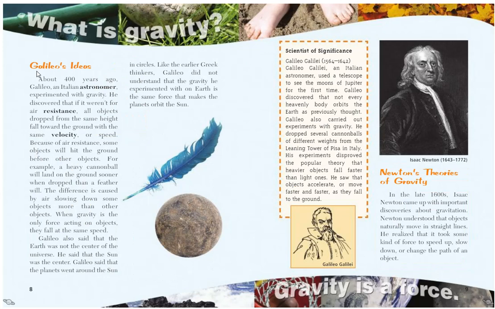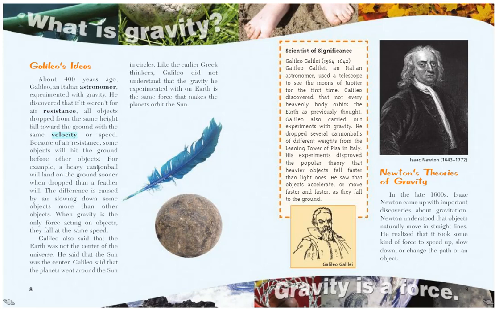So the next scientist to come along and build upon Aristotle's ideas was this man, Galileo. So what were Galileo's ideas? About 400 years ago, Galileo, an Italian astronomer, someone who studies outer space, experimented with gravity. He discovered that if it weren't for air resistance, all objects dropped from the same height will fall toward the ground with the same velocity, or speed. Because of air resistance, some objects will hit the ground before other objects.